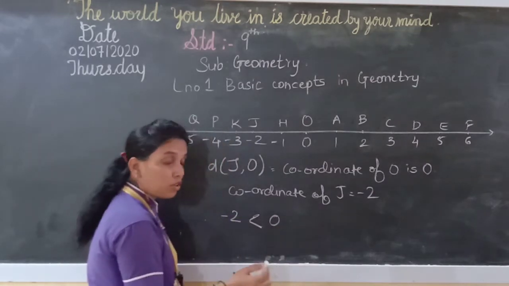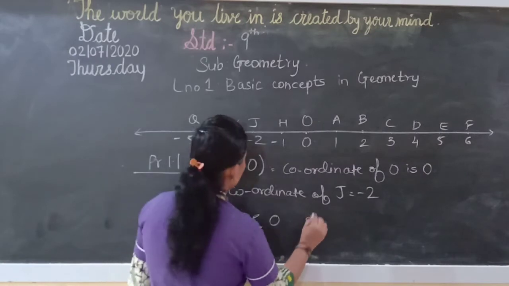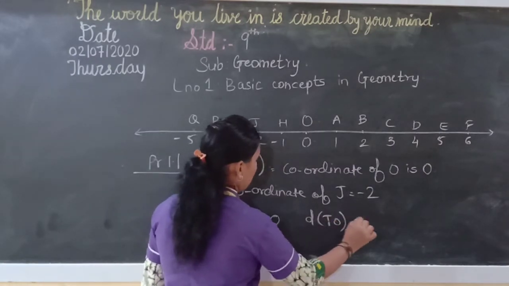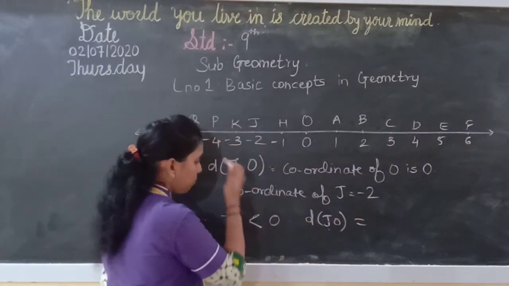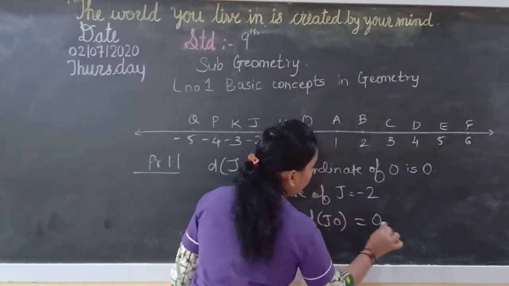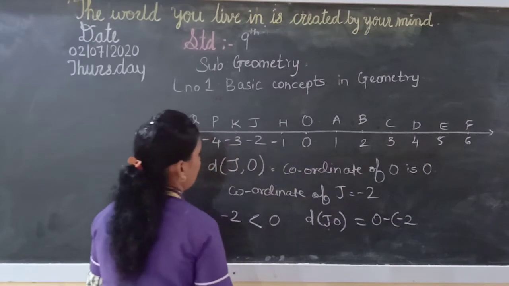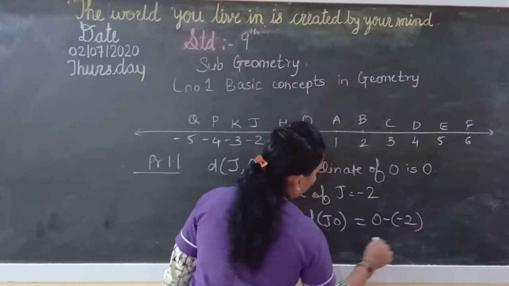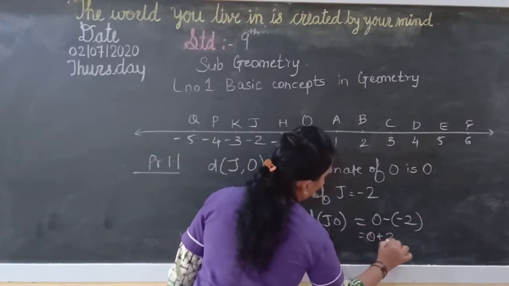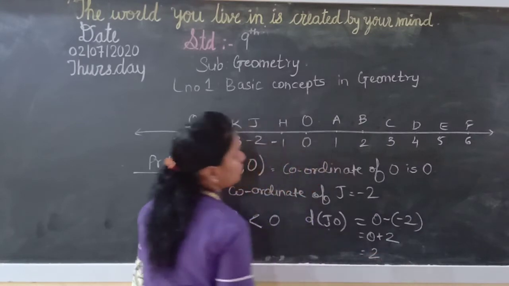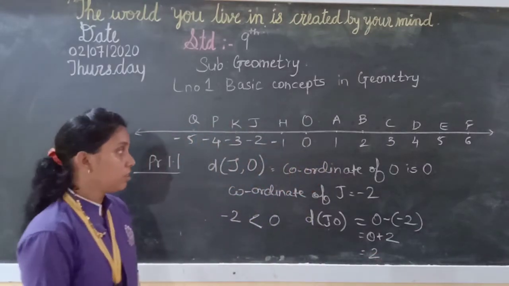So what formula will you use? Distance JO is equal to the greater number, which is 0, minus of minus 2. So here it will come 0 plus 2. So your distance is 2 units.